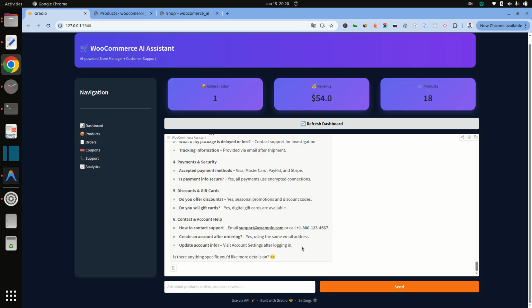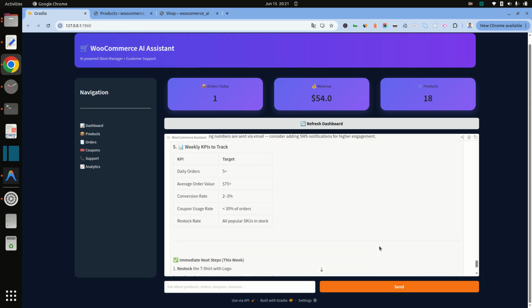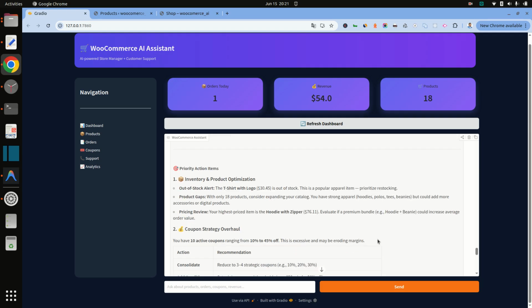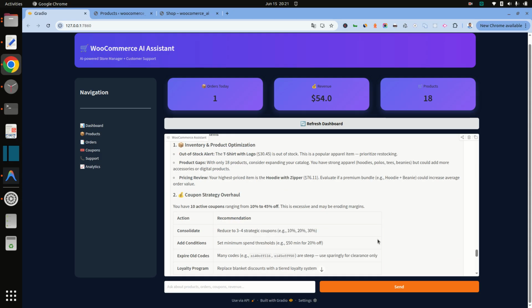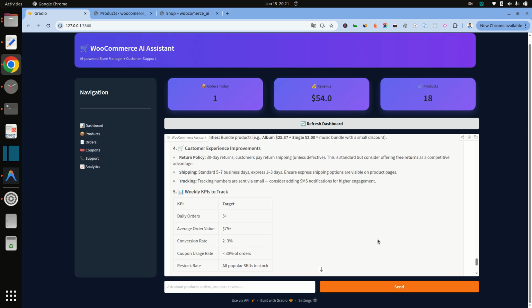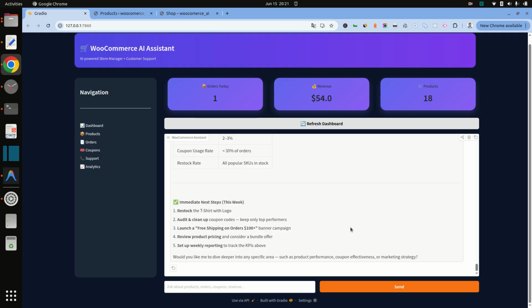So, create action plan, CEO action plan here. Yes, it is giving the CEO action plan, with priority actions, inventory and product optimization, coupon strategy, revenue growth levers, weekly KPIs to track, and immediate next steps. So all of it is here.